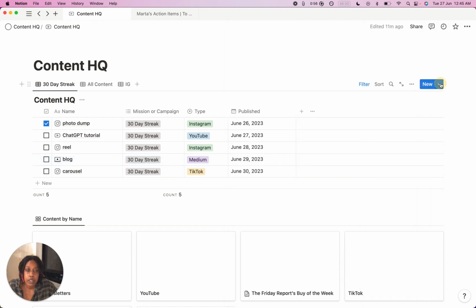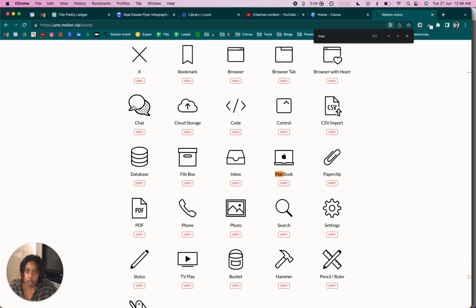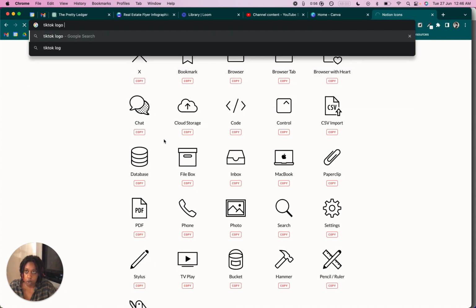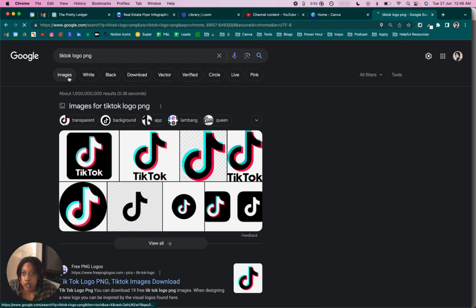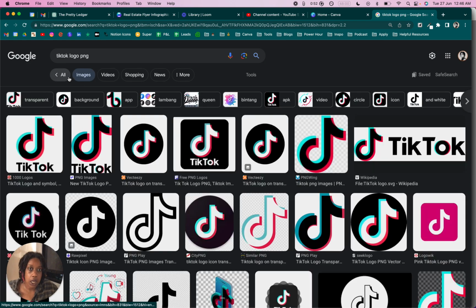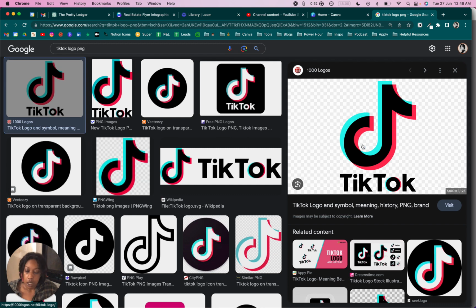Let's do TikTok so I can show you, because I know that this doesn't have TikTok. I can search it, TikTok, it's not there. So just search, actually no, not TikTok. You're gonna search TikTok logo PNG. And then go to images. And you just wanna look for anything that has the checkbox. Now mind you, just because this first one doesn't have a checkbox doesn't mean that it's not PNG. Actually it is, you see.